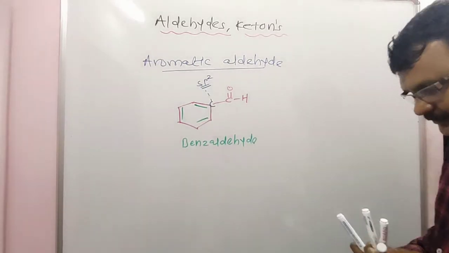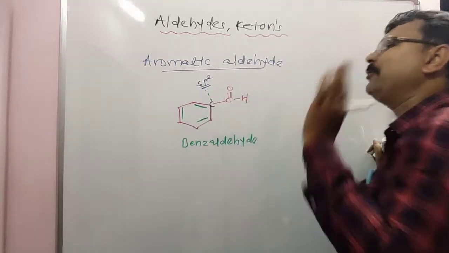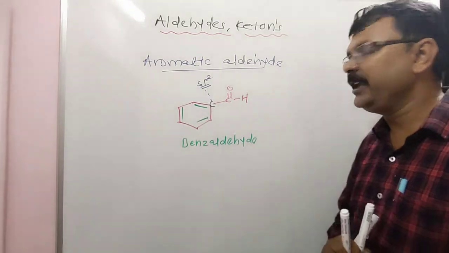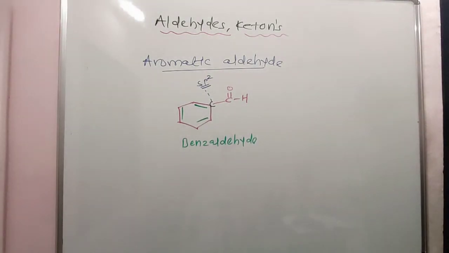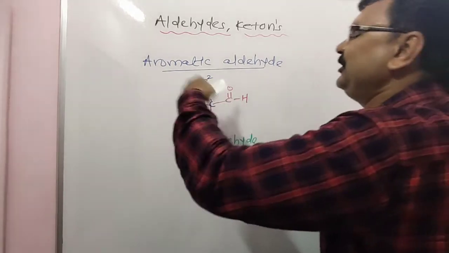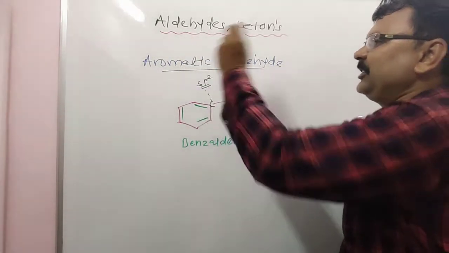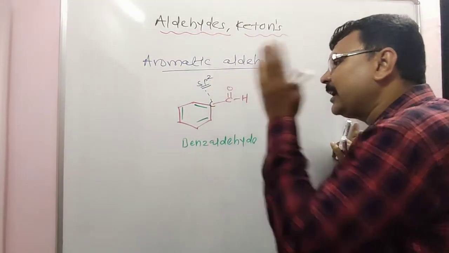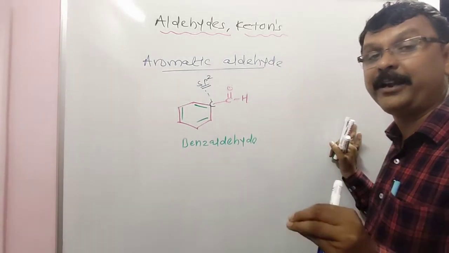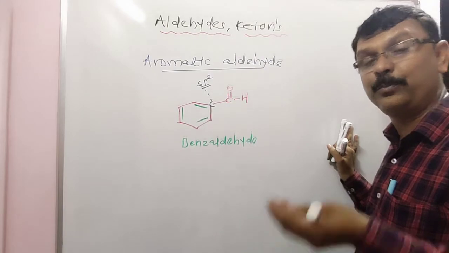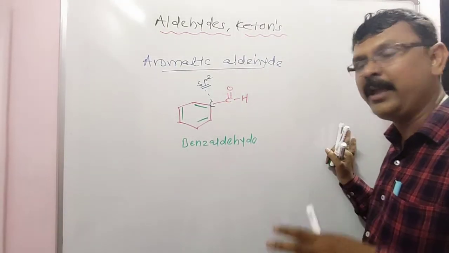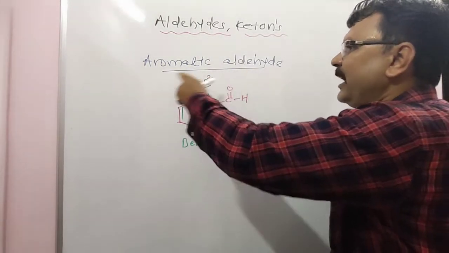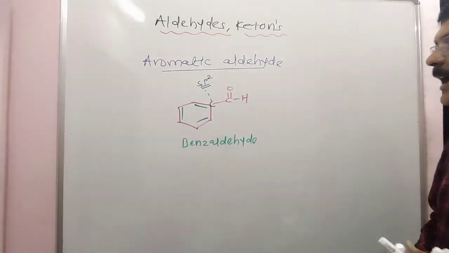An organic compound in which the CHO group is directly attached to the benzene ring, an sp2 hybridized carbon atom of an aromatic ring, is called an aromatic aldehyde.